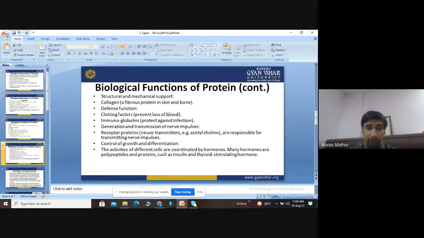Many hormones are polypeptide in nature and are proteins, like insulin, which is used in the prevention of diabetes, and thyroid stimulating hormone, which is used to maintain the thyroid level in our body. So, in every aspect, because of their diverse nature, the functioning of protein is very, very different. They have a diverse amount of functions in every part of the living system.